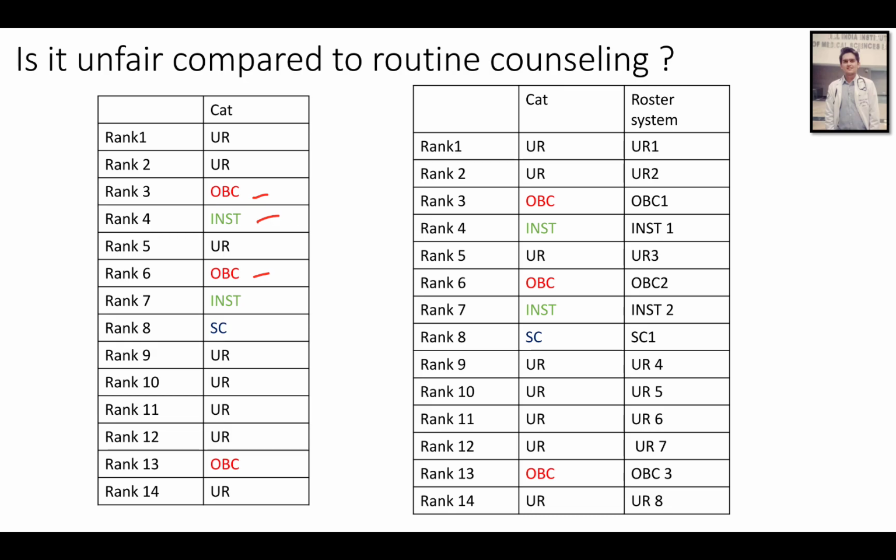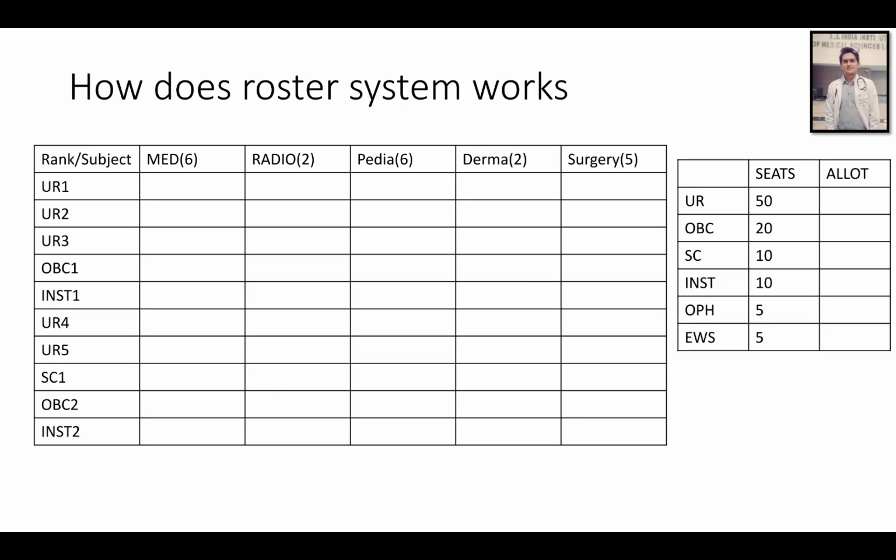It depends on how many candidates from the reserved category are there in the top merit list, and even what branch they want. Everything plays a role. So it's not very simple, and there is no clear-cut formula or mathematical equation that can explain whether you will get a seat or not, because you cannot predict what seat the person above you wants.